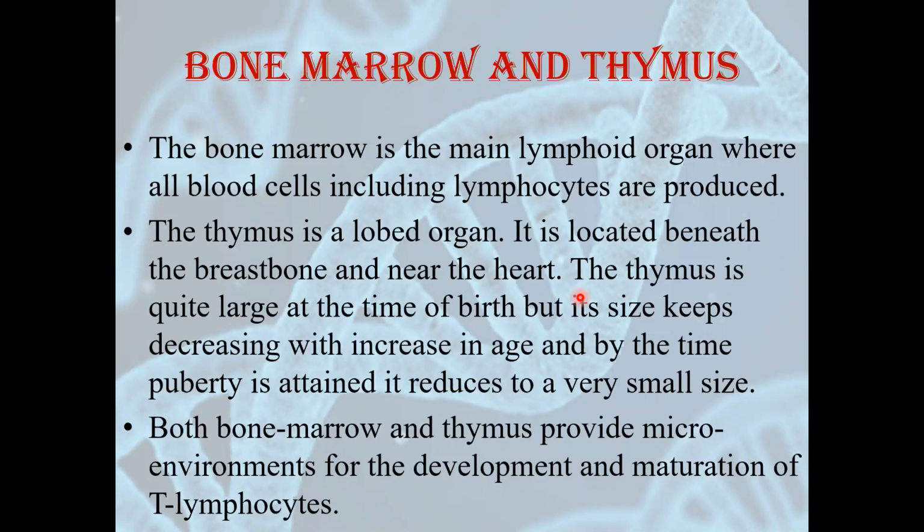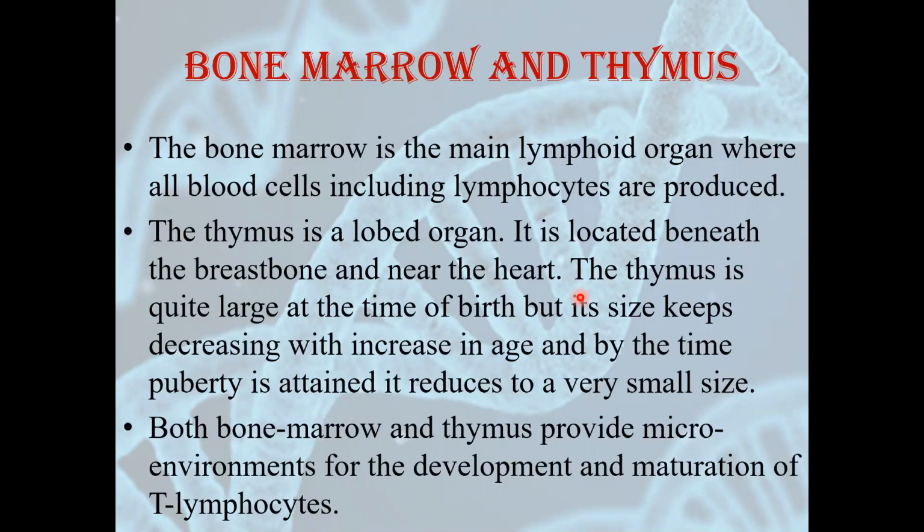The thymus gland is quite large at the time of birth. We have studied this in 11th standard, last chapter. Thymus gland is very large when there is the birth of an organism. But slowly, as the age increases, the size keeps on decreasing. And by the time puberty is attained, it reduces to a very small size. Whereas in old age, it is almost diminished.